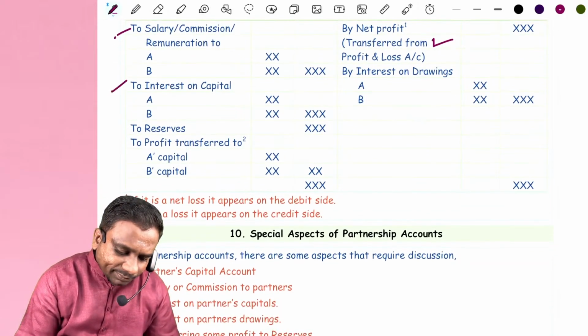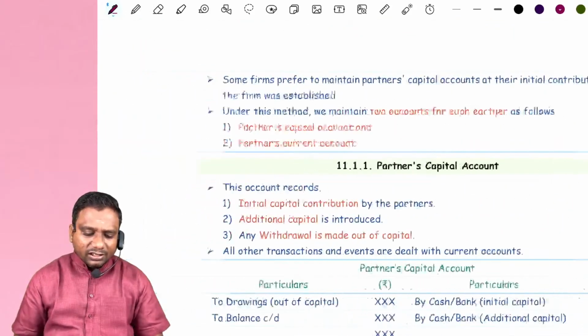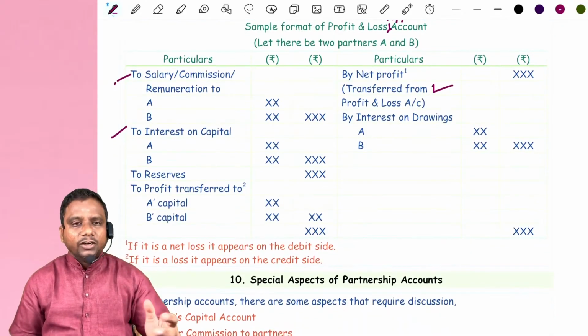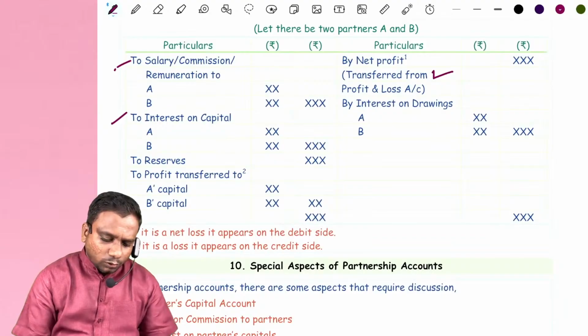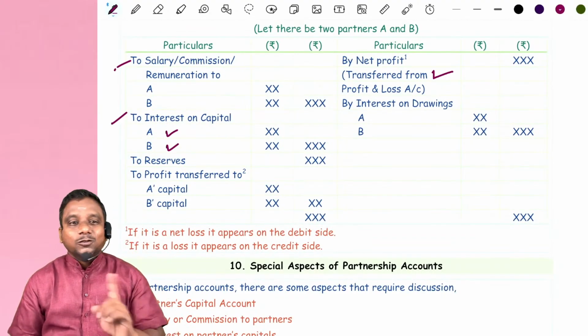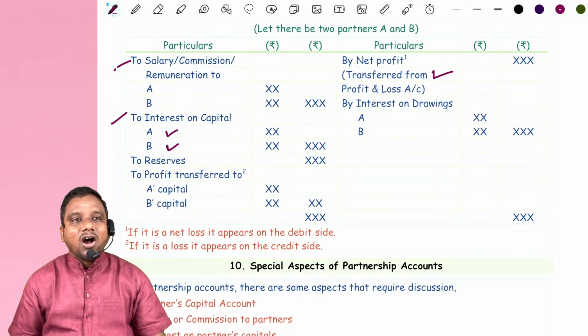Next, interest on capital. Sir, how do we calculate interest on capital? Simple. How much capital they contributed, multiplied by the rate of interest, into time by 12. Right? So, to whom is it eligible? Sir, is only one partner eligible to receive interest on capital? No. All the partners are eligible to receive interest on capital.